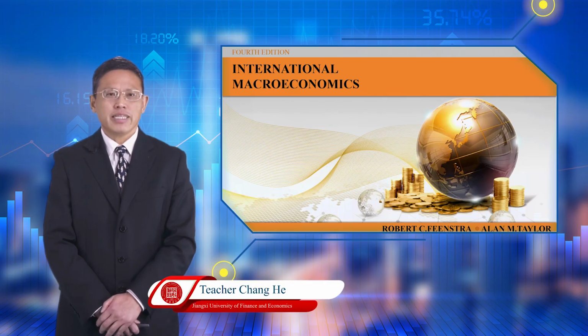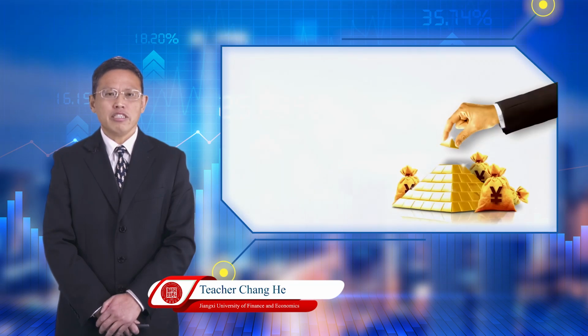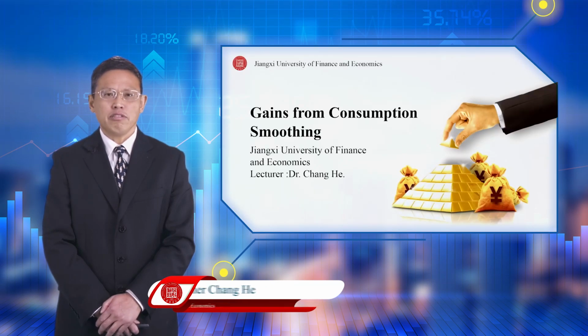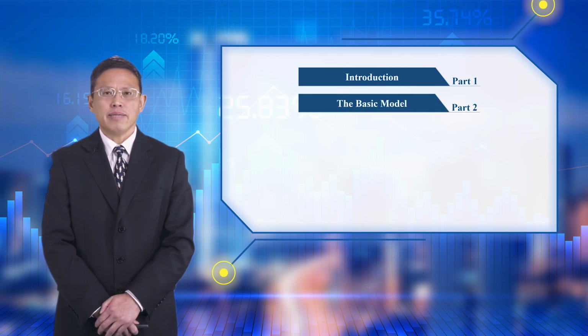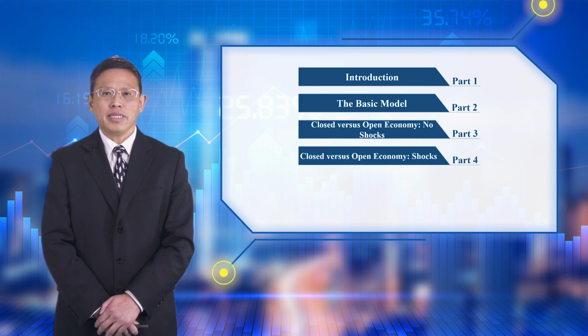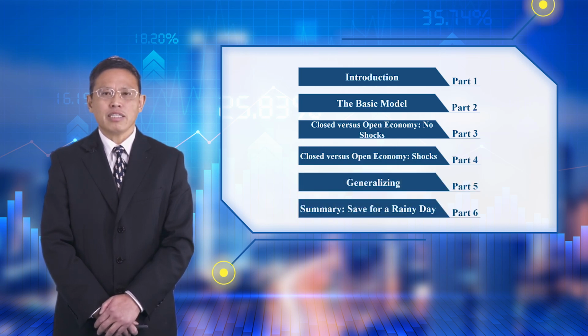Hello everyone, today we will learn 6.2 gains from consumption smoothing. It includes 1. Introduction, 2. The basic model, 3. Closed versus open economy, low shocks, 4. Closed versus open economy, shocks, 5. Generalizing, 6. Summary, save for a rainy day.